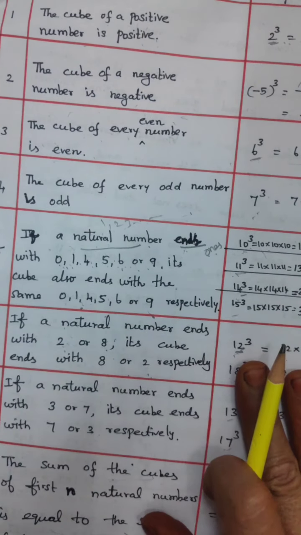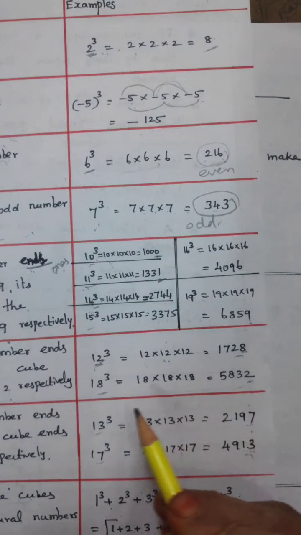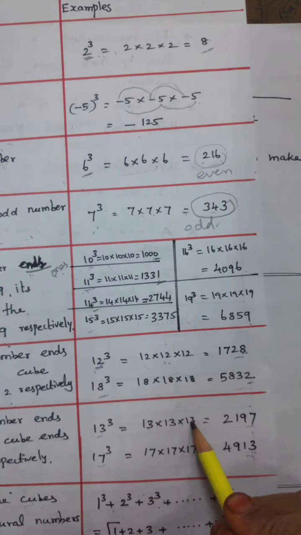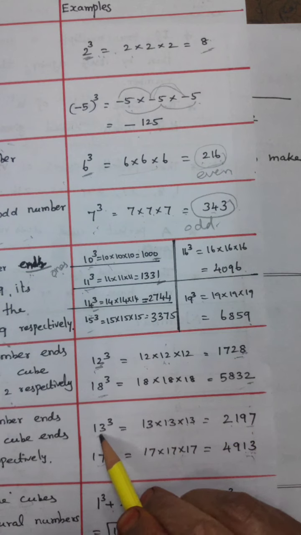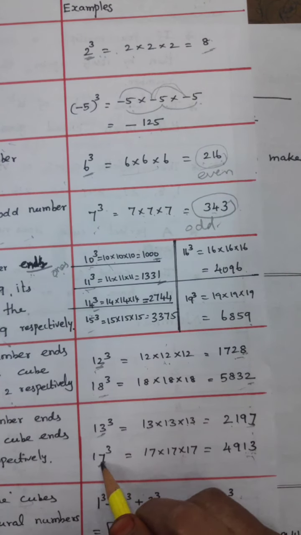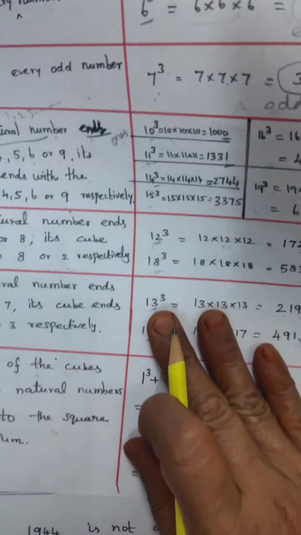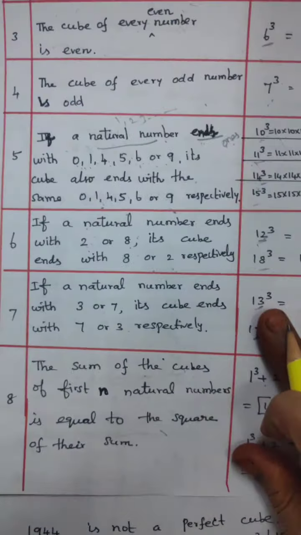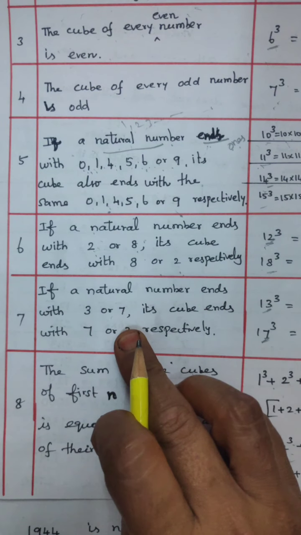Next, the natural number ends with 3 or 7. So 3 gives 7 only. 13 cubed: 13 into 13 is 169, 169 into 13 is 2197. So with 3 in the ones place, the answer ends in 7. With 7 in the ones place, multiplying three times gives 3 in the ones place. So if a natural number ends with 3 or 7, the cube ends with 7 or 3.